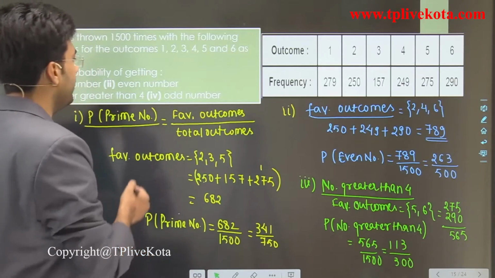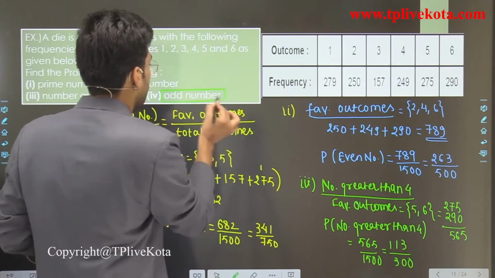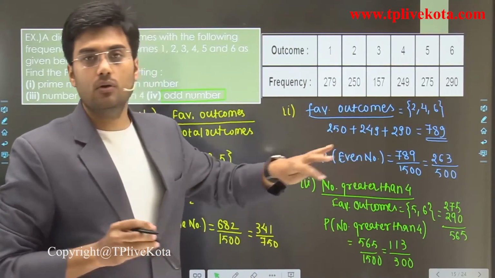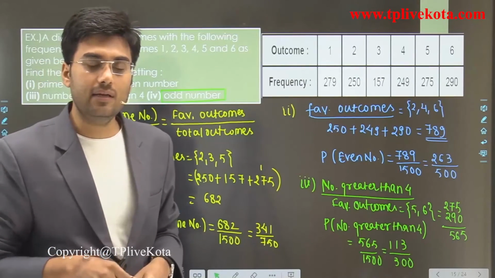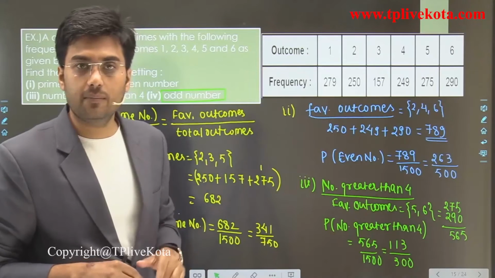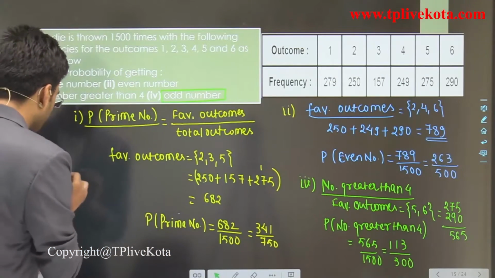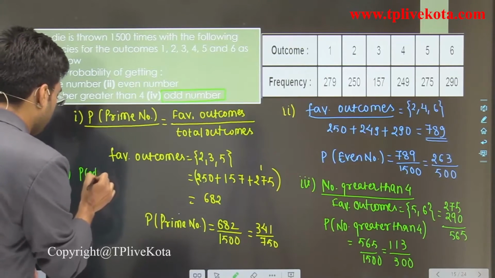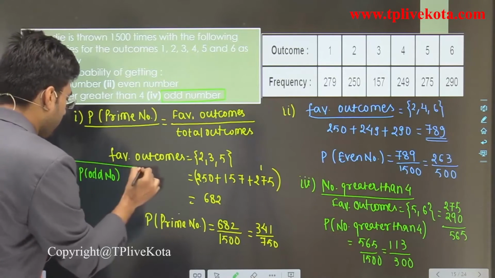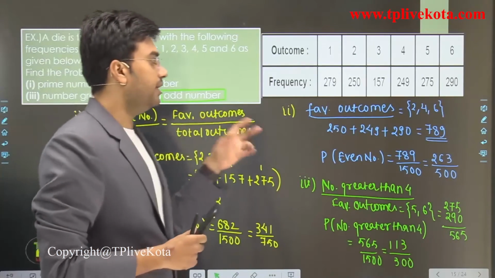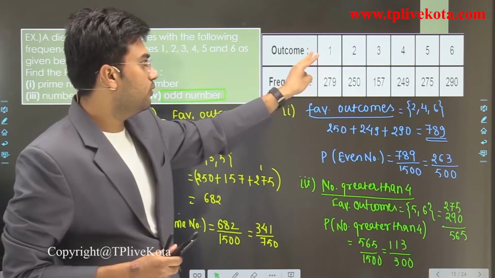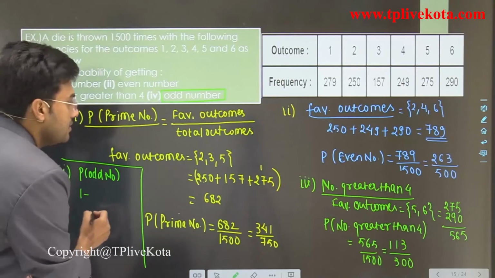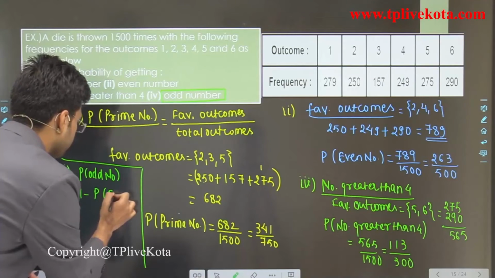Now we have to find the probability for an odd number. Okay, so students, when we roll these dice, we get either an even number or an odd number. These two are the elementary events for this experiment. So for finding the probability of an odd number, we have two methods here. First, we add the total possible outcomes of 1, 3 and 5, and the second is just 1 minus the probability of an even number.